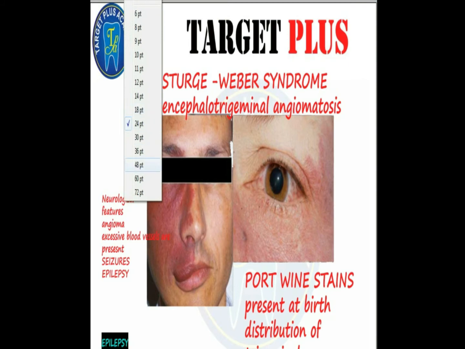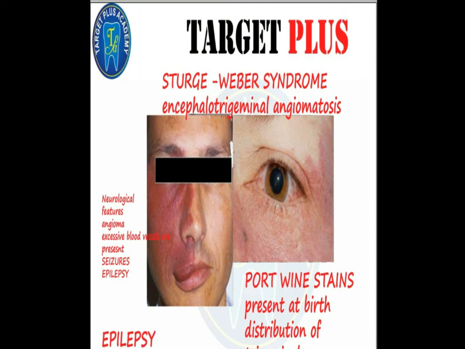Now eyes, you can clearly see that there is glaucoma, that is increased pressure within the eye. Glaucoma occurs due to mechanical obstruction of the angle of the eye. If the glaucoma is left untreated, it may result in decreased vision and blindness.